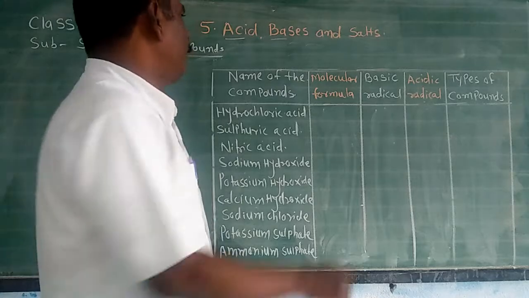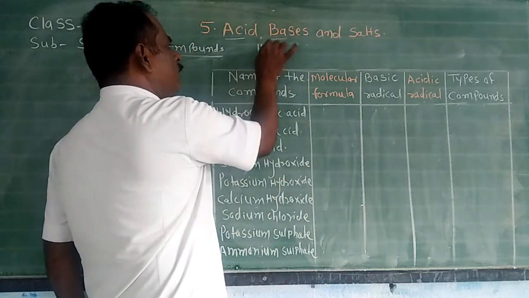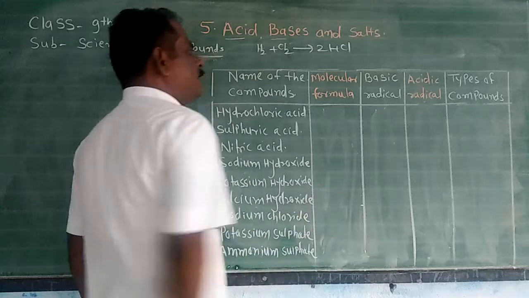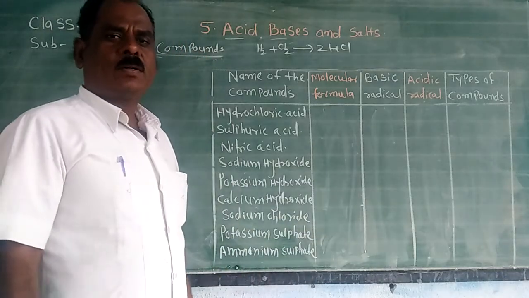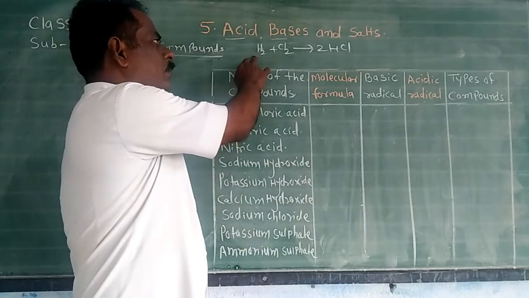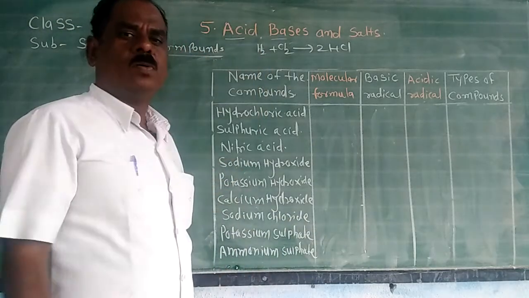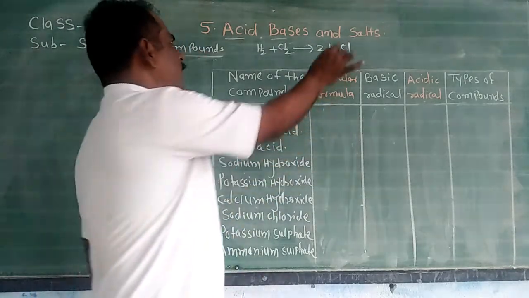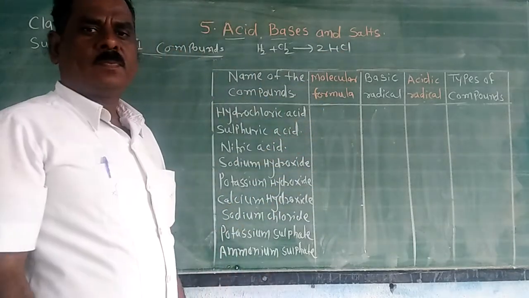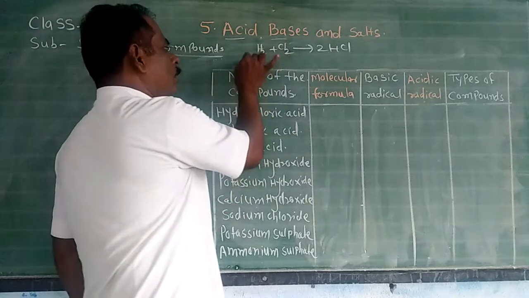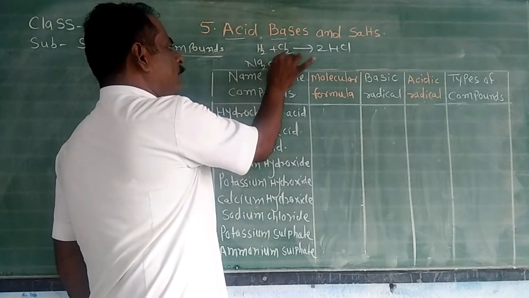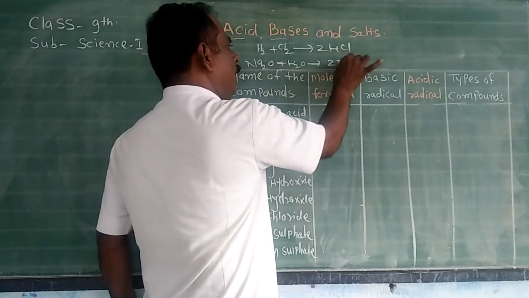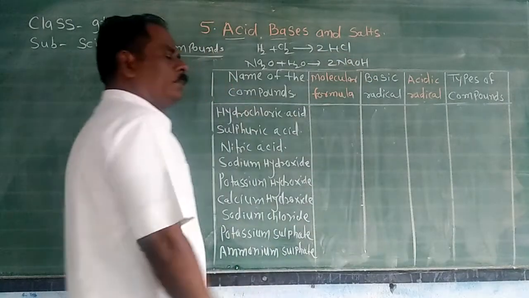For example, when hydrogen molecule reacts with chlorine to form hydrochloric acid, is it not? Here hydrogen is one molecule, second is the chlorine molecule, to form a new substance, hydrochloric acid. Hydrochloric acid is an example of compounds. Second example, sodium oxide reacts with water to form sodium hydroxide solution.